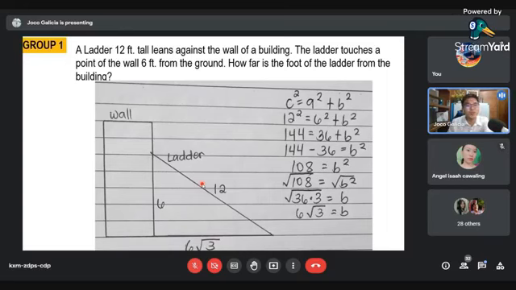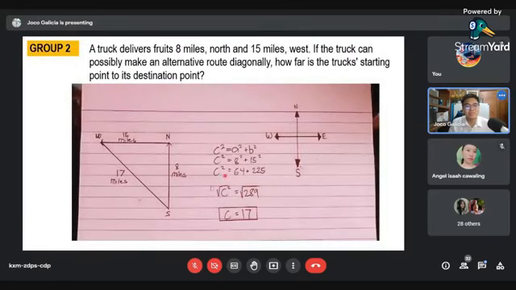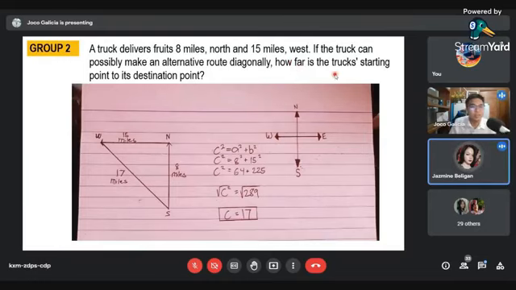And for group 2, kindly present, please. From the word RACES as acronym, let's read the problem. A truck delivers fruit 8 miles north and 15 miles west. If the truck can make an alternative route diagonally, how far is the truck's starting point to its destination?